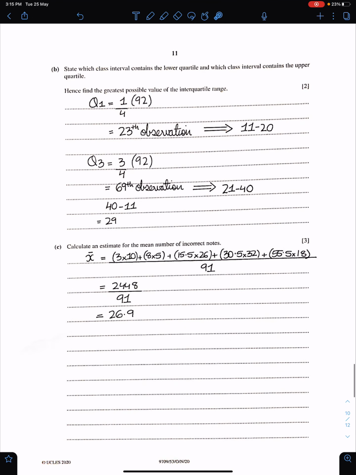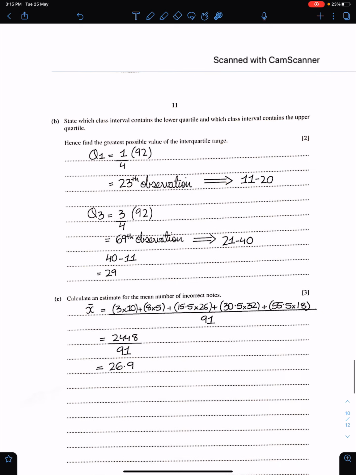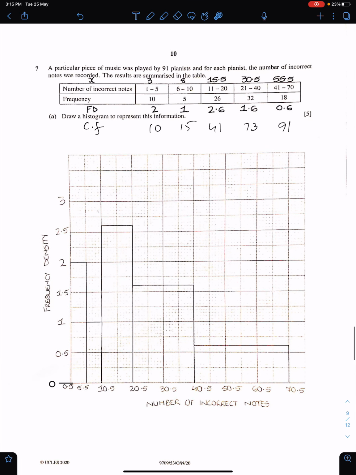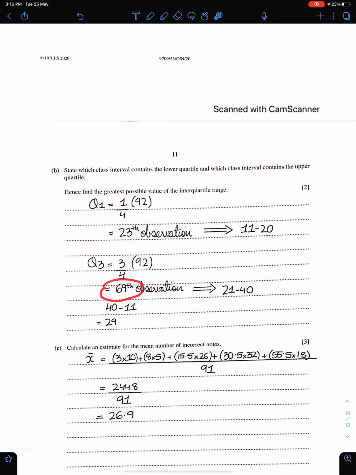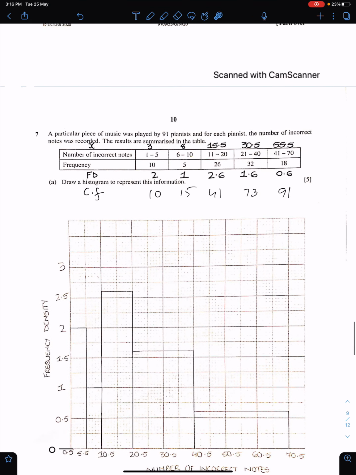Next part. State which class interval contains the lower quartile and which class interval contains the upper quartile. 23rd observation. You just need to check the 23rd observation. So you need to work out the cumulative frequencies. Cumulative frequencies are here. 10. 10 plus 5 makes 15. 15 plus 26 makes 41, and so on. So the 23rd lies in this cumulative frequency. So Q1 lies here, between 11 and 20. And for Q3, the observation is 69. So the 69th observation lies here. So Q3 lies in this interval.